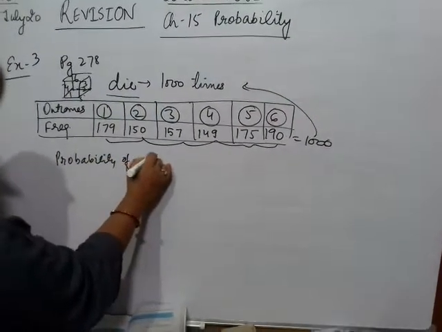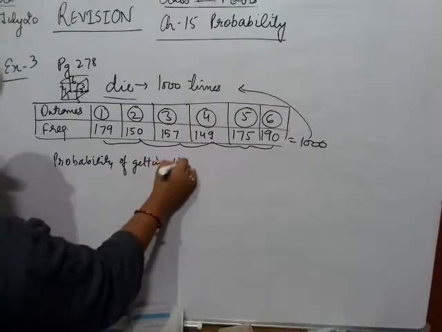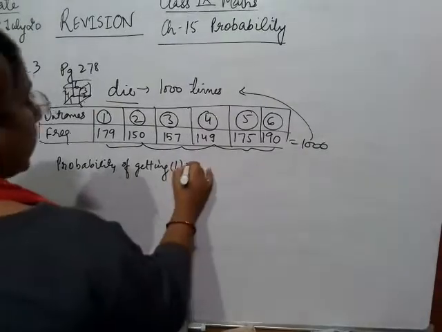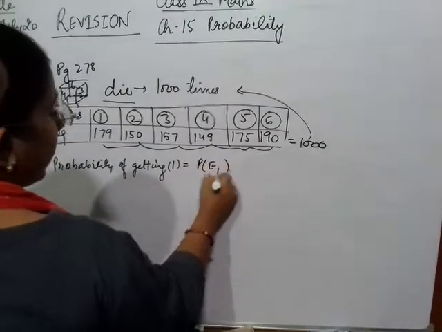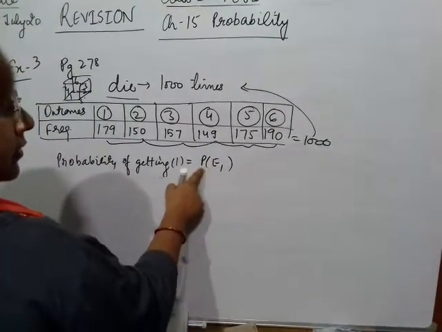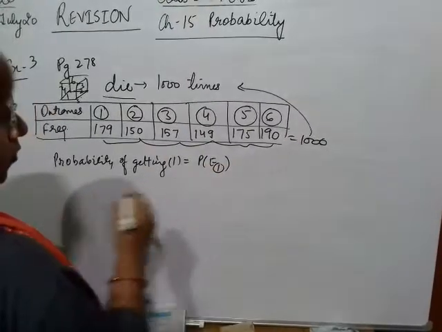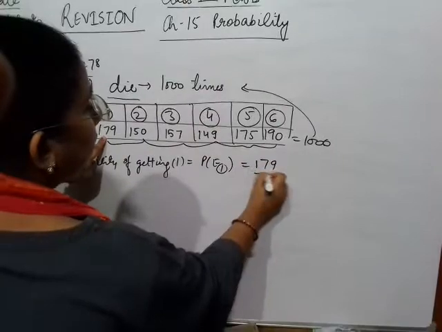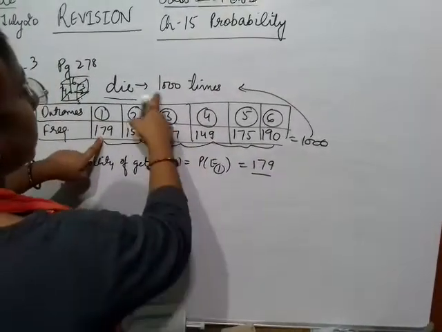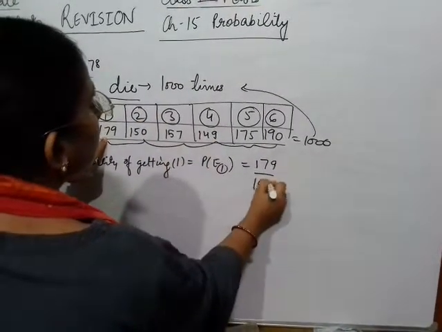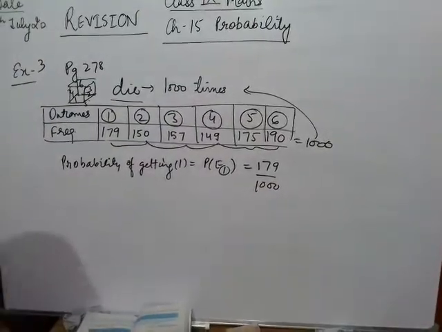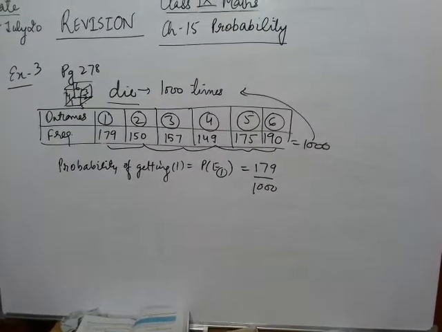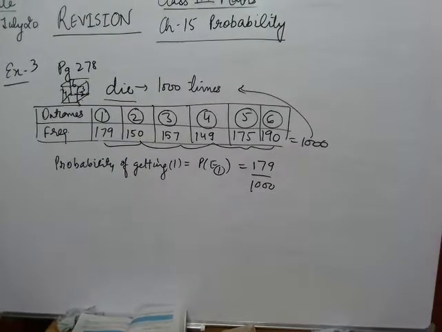So what do we write? Probability of getting 1. Let us describe this event by P(E1), that means the event of getting the value 1. 179 is the number of favorable events, and the total number of times the die was thrown is 1000. Out of 1000 times, 179 times I have got outcome 1.